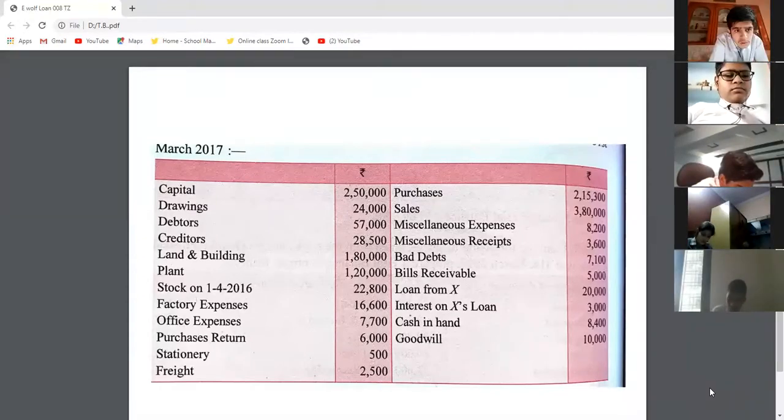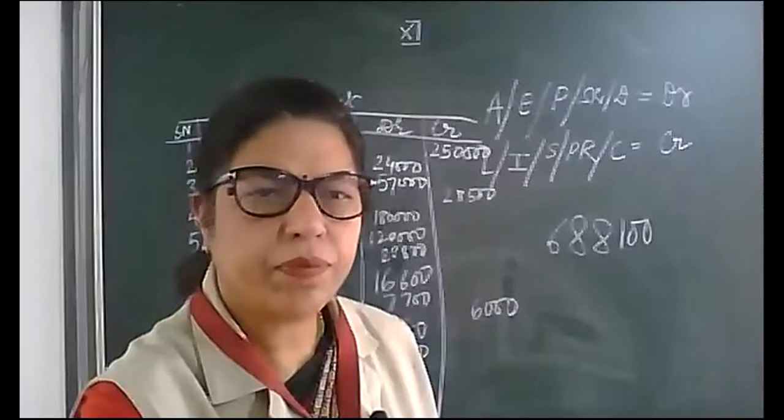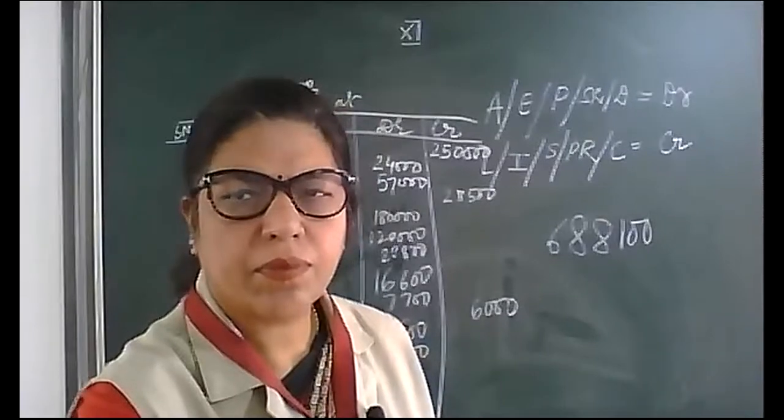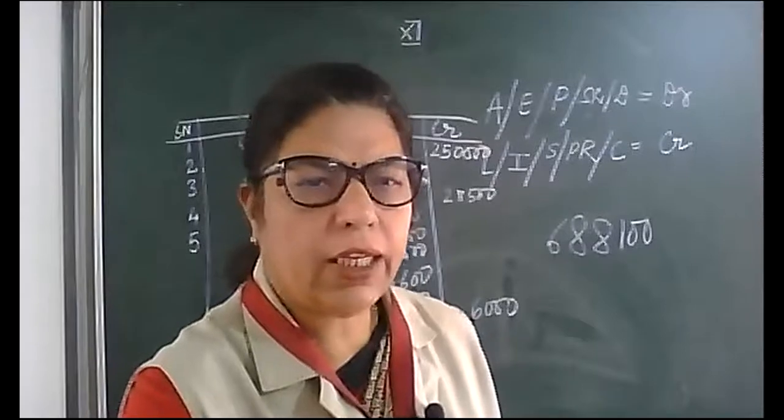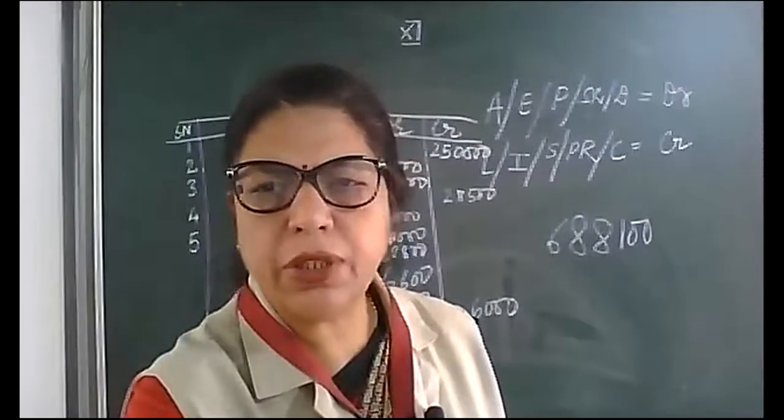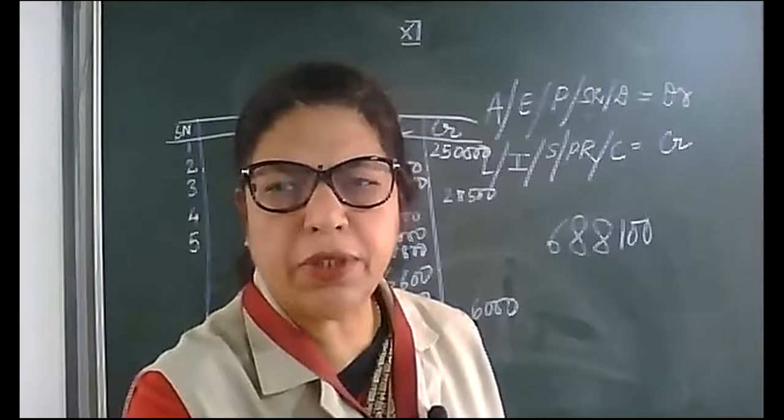Noel John, show me your copy, my dear. So Rishiraj, I'm sure you got the answer. Yes, Noel, very good.